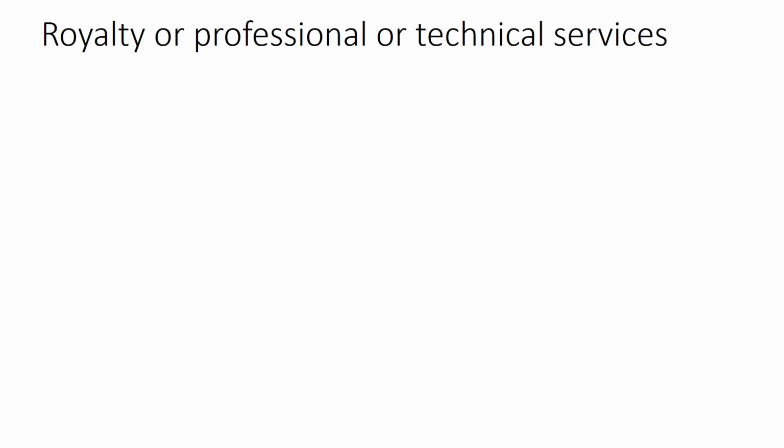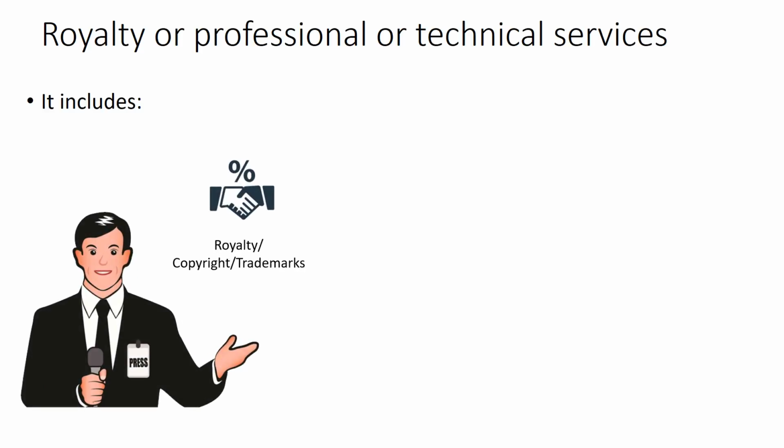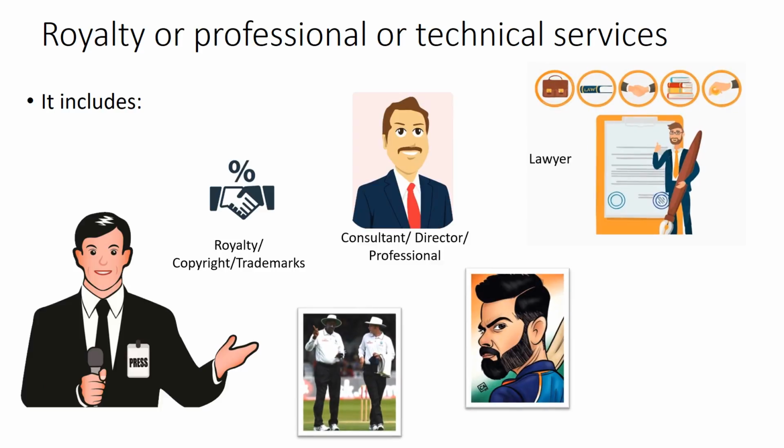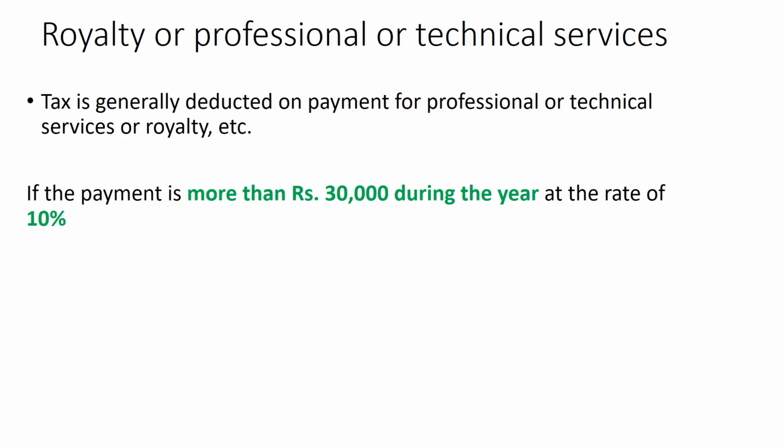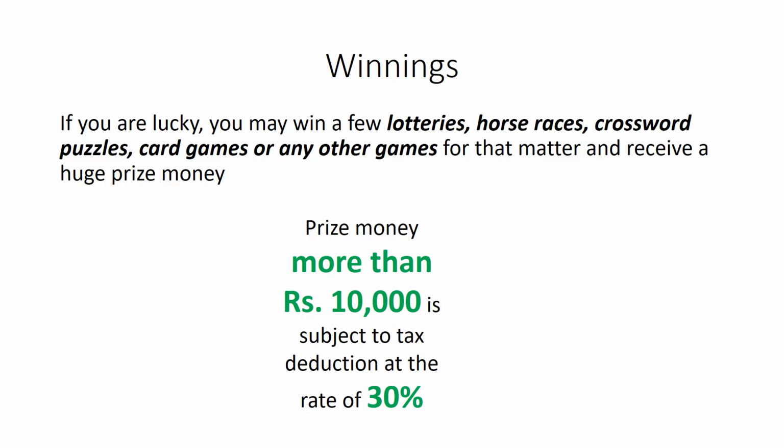A common service that businesses require is that of a professional. Mr. Mukul may use an advocate for his legal requirements. Or imagine if he uses a special business model that allows him to get huge business online. He may have to pay royalty to the owner of such patent. If suppose he was a company, the company would require to pay its directors fees as per the agreement. All those kinds of payments are covered under royalty fee for technical services. While paying more than 30,000 rupees of royalty or professional fees, there is generally a tax reduction of 10% that is applicable.